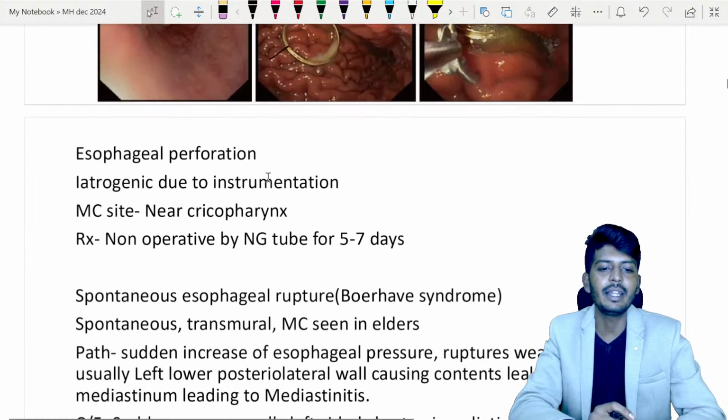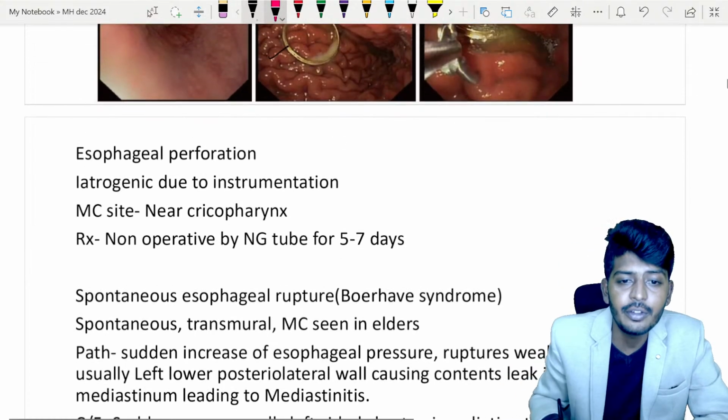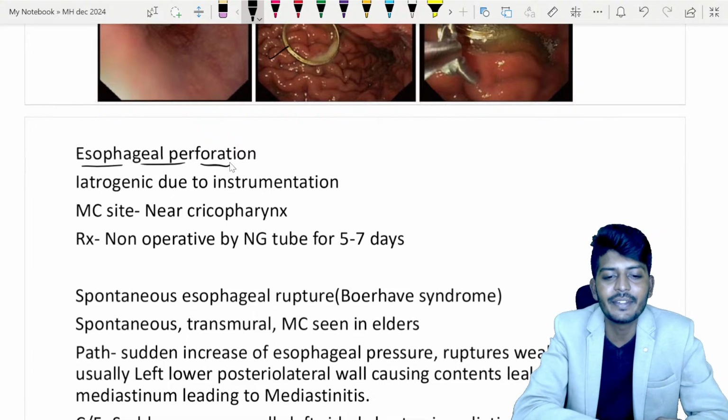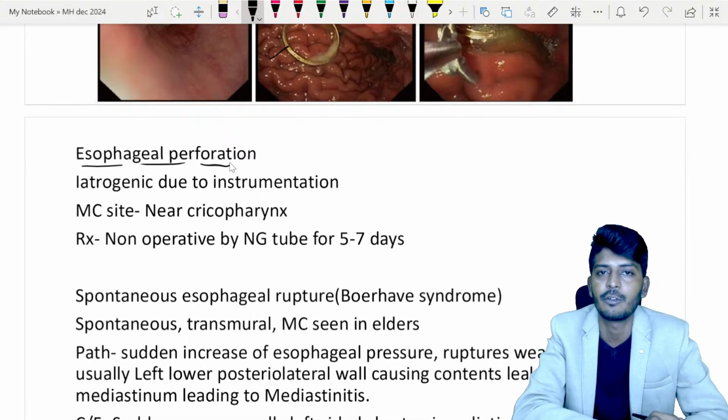Then the next possibility is esophageal perforation. Many students, again, I have seen making mistakes, especially in the diagnosis of esophageal perforation.